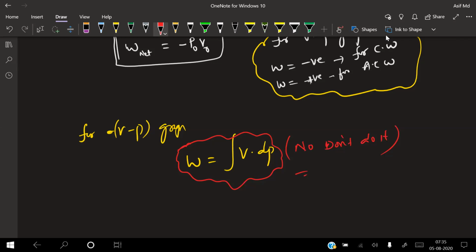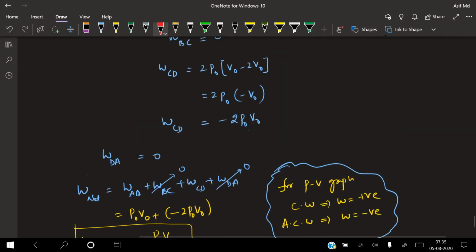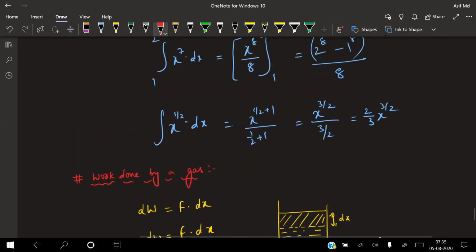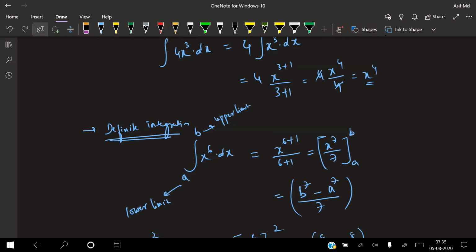This was the basic introductory part, and the remaining part we'll do in tomorrow's session. I hope you got an idea related to thermodynamics, the first law of thermodynamics, and how to calculate the work done in different cases. We'll do some more standard problems related to this in tomorrow's session, then go for the applications.